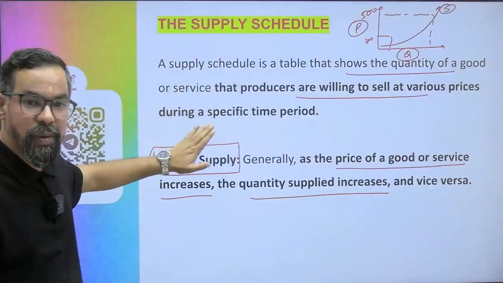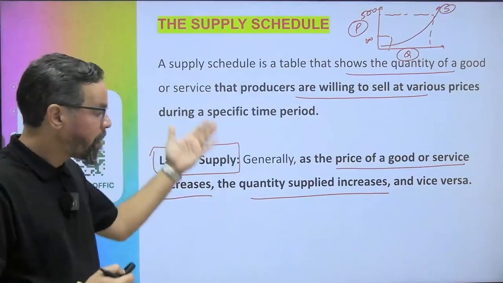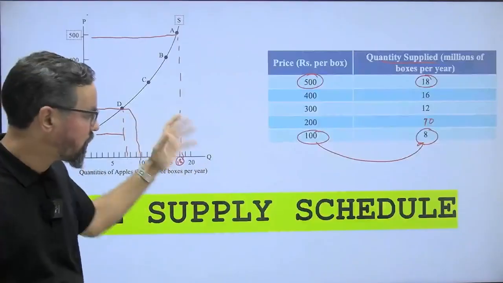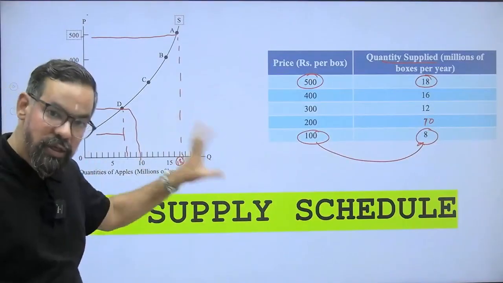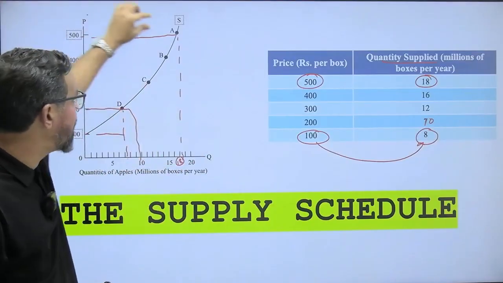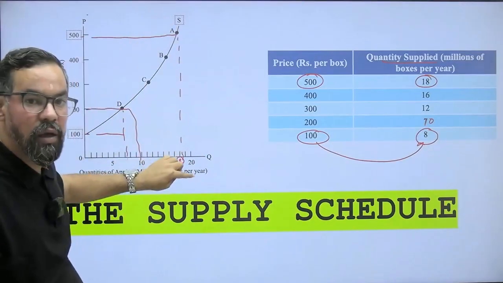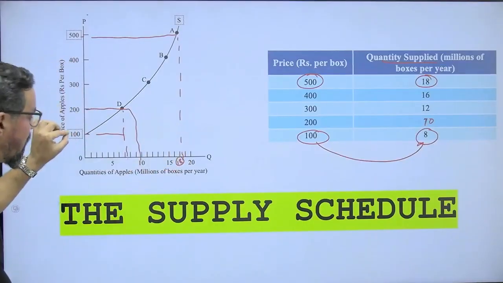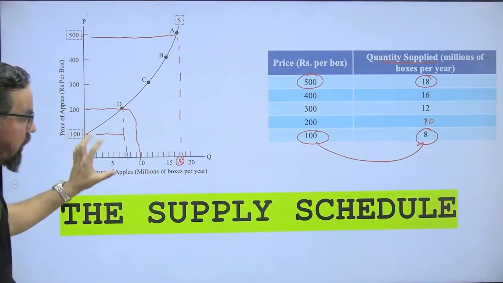So the law of supply, which is from the supplier side. Suppliers want to sell their product at higher prices. This is basically the representation of the law of supply. If prices are higher, we are supplying more quantity. If prices are lower, we are supplying a lesser quantity.